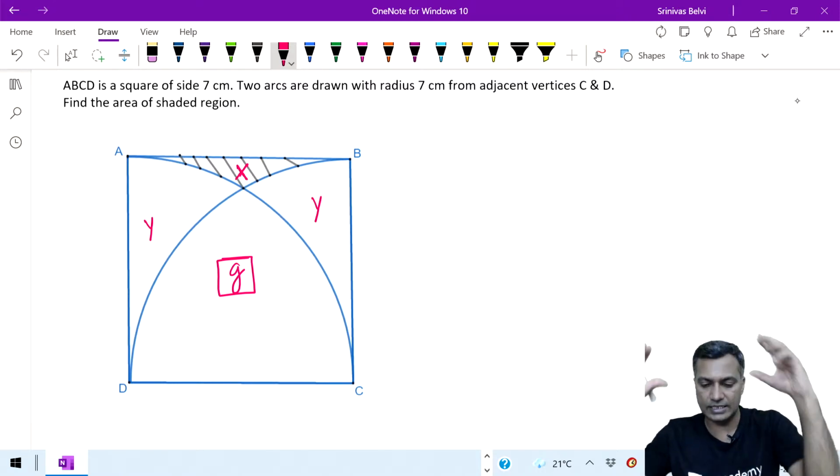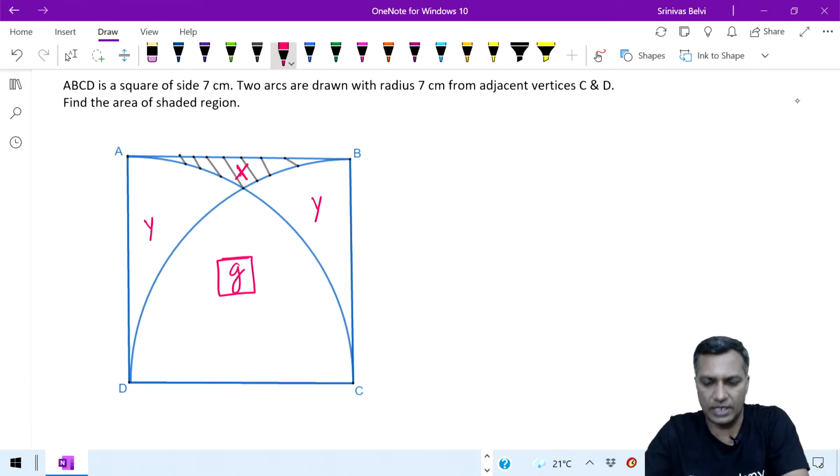Looking at this, can you guys type the roadmap? Don't give me the formula, just tell me the roadmap in terms of x, y, g. Do you consider the square there? From the square, what do you want to remove? Assume that you know the direct formula for g alone. You don't know anything else.